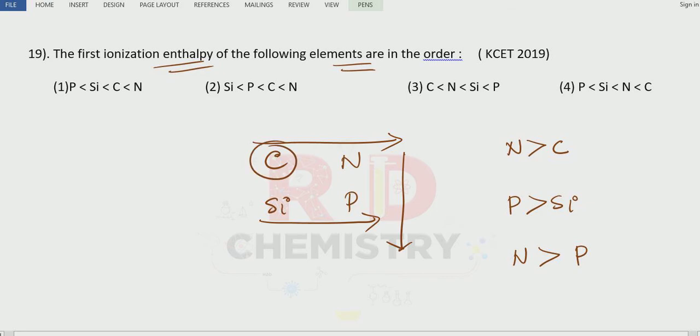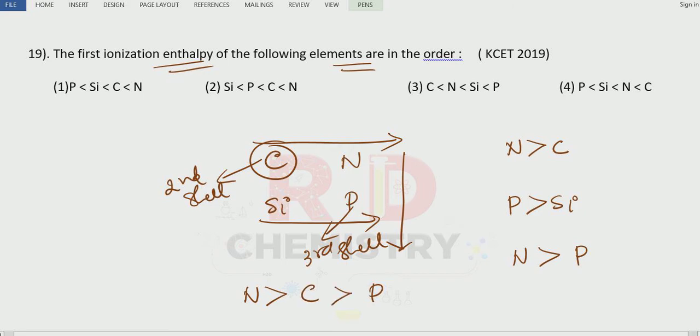Carbon belongs to the second shell, smaller size, and phosphorus belongs to the third shell, larger size. It is similar to the previous problem with respect to electronegativity. So the actual order is nitrogen is the largest one. But before phosphorus, carbon is smaller in size, so carbon has larger ionization potential compared to phosphorus.